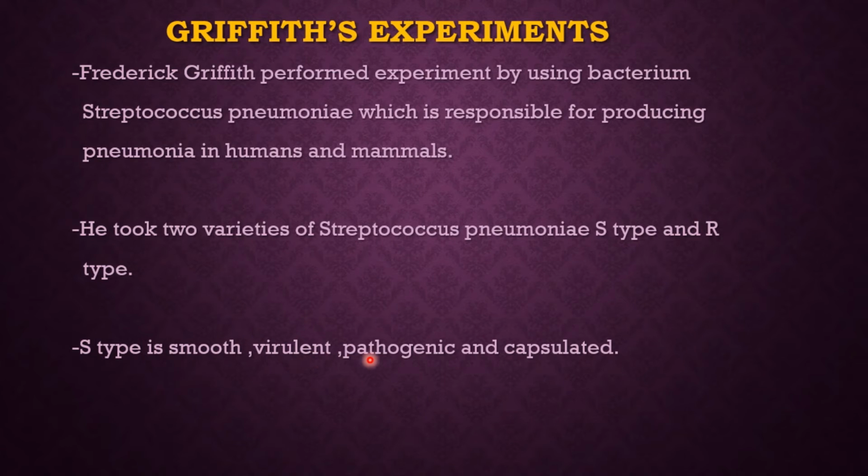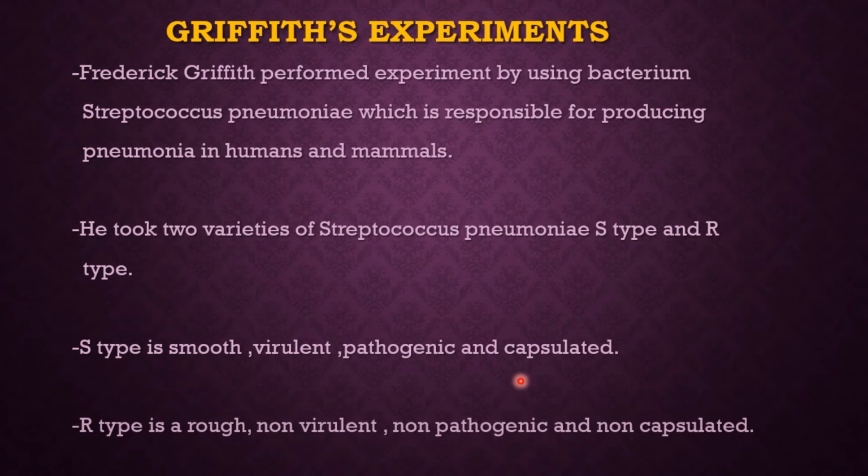Virulent or pathogenic means they are responsible for causing disease, and they are capsulated, meaning one capsule or covering surrounds the bacteria. So the first one is S type: it is smooth, virulent, pathogenic, and capsulated.